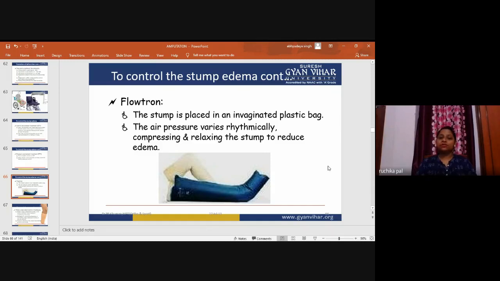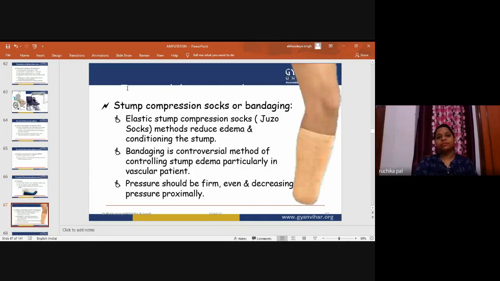It is not that costly, it is manageable for the patient also. It is an invaginated plastic bag. So the stump is maintained by rhythmical air pressure, compressing and relaxing the stump to reduce the edema. We need to reduce edema for the further rehabilitation of the amputated part.